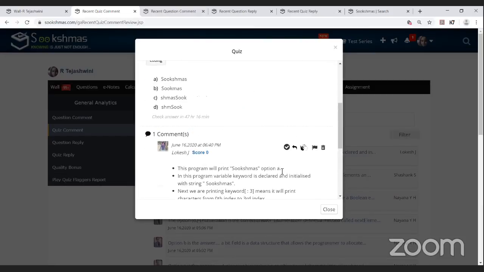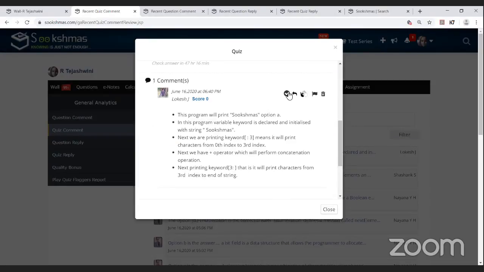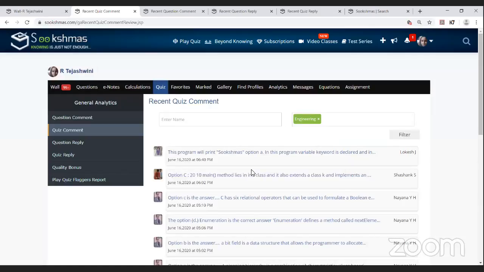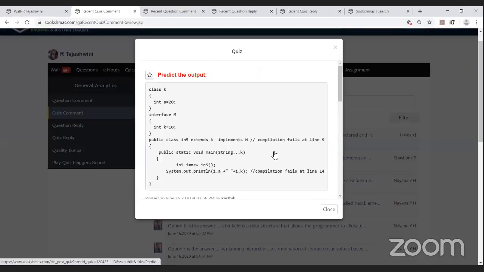Yes, that is exactly true. He has given the valid explanation. So I'm giving the quality bonus and appreciation to Lokesh. Yes, and moving on to the next comment, done by Shashank.